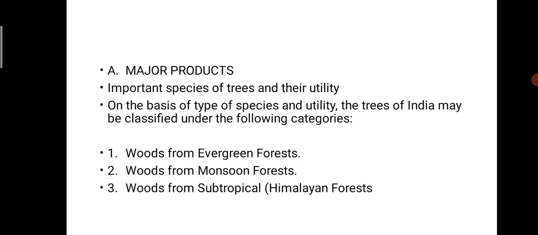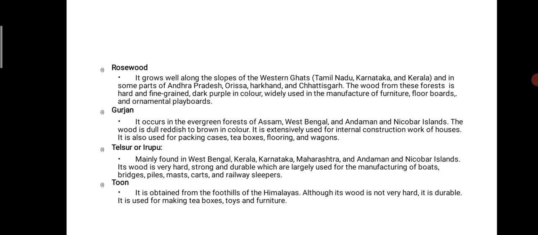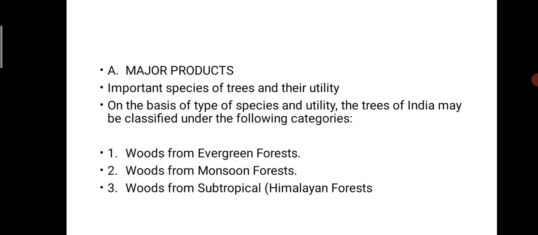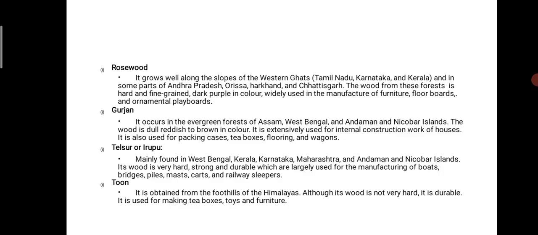The major products: wood from the evergreen forest, wood from the monsoon forest, and wood from the subtropical forest. Then let's see which types of wood are extracted. That may be rosewood, which is found in the Western Ghat, lying in Tamil Nadu, Karnataka, Kerala, Andhra Pradesh, Orissa, Jharkhand, and Chhattisgarh.